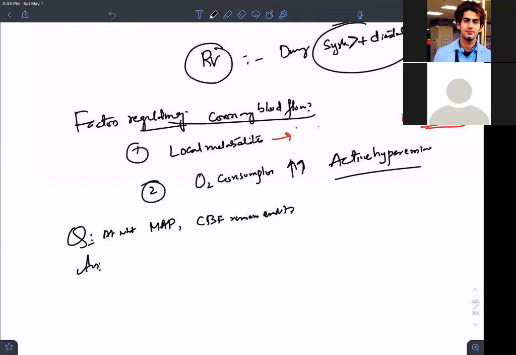So at what mean arterial pressure? Between 60 to 200 mmHg, the coronary blood flow remains constant.